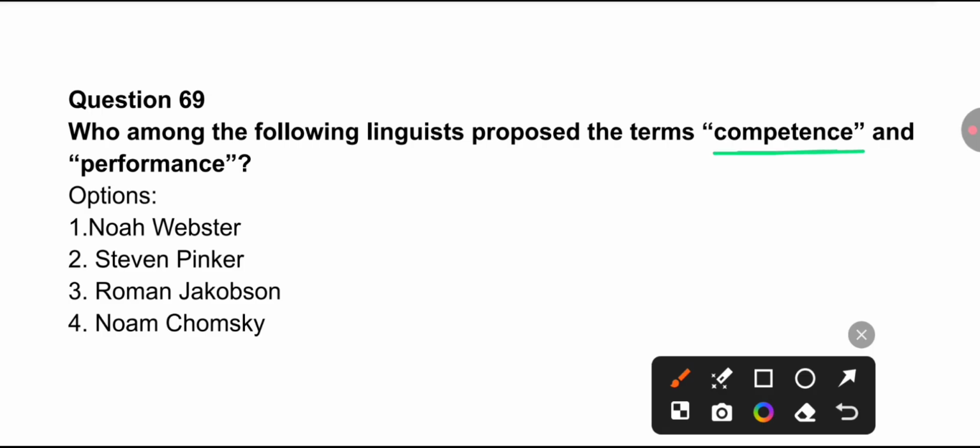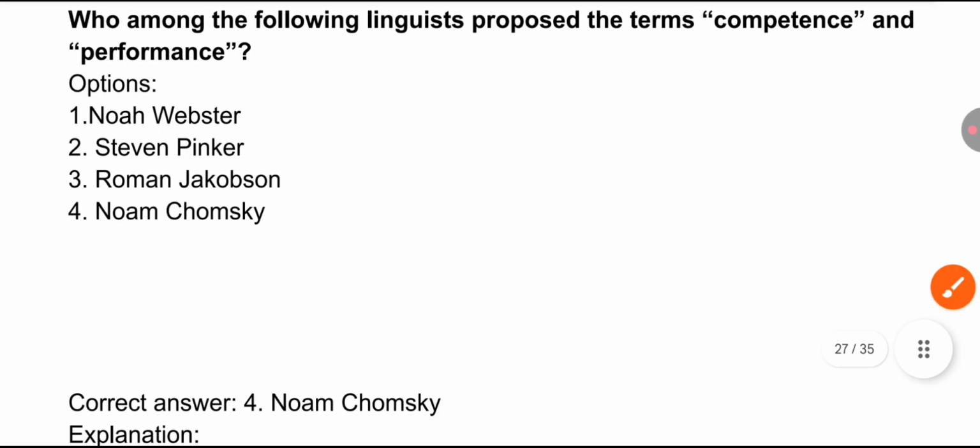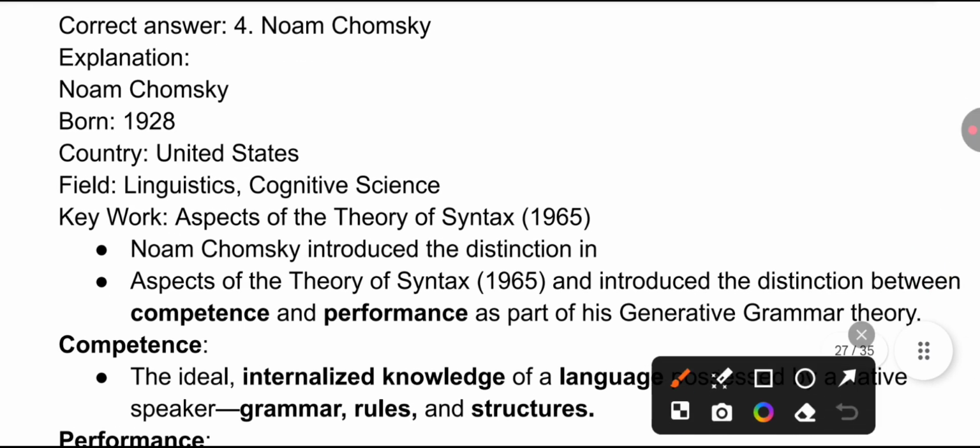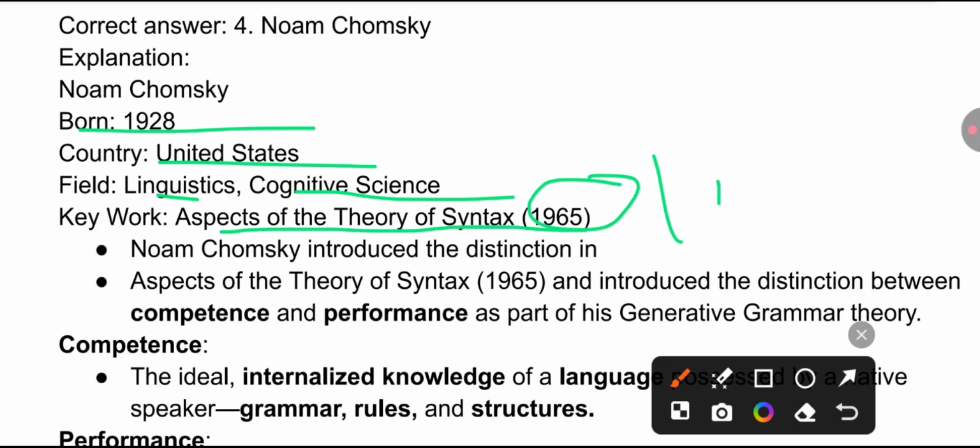Like sign and signifier, langue and parole, competence and performance are also very important, and it is, as we all know, option 4, competence and performance, by Noam Chomsky, who belongs to the United States. Remember the year and the field he was associated with, linguistics and cognitive science. And remember the important work, Aspects of the Theory of Syntax in 1965.